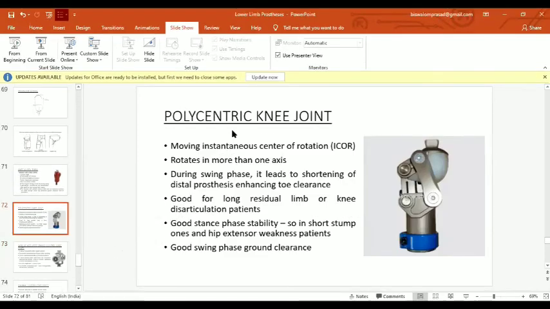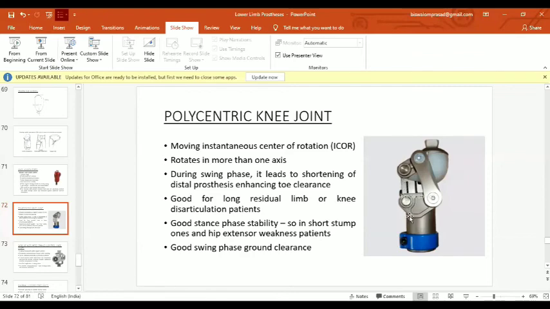Polycentric knee unit has an instantaneous center of rotation or ICOR. It rotates around, you can see here, 4 axes, 2 proximal and 2 distal, and it is very often used in endoskeletal prostheses right now, and it provides very good swing phase ground clearance. While the 4 axes work together, the distal bar goes upward.